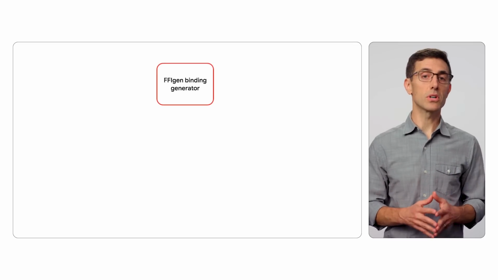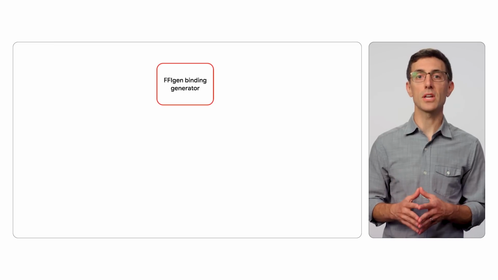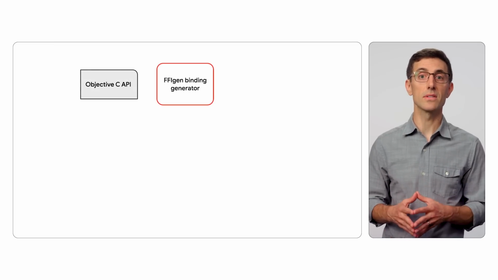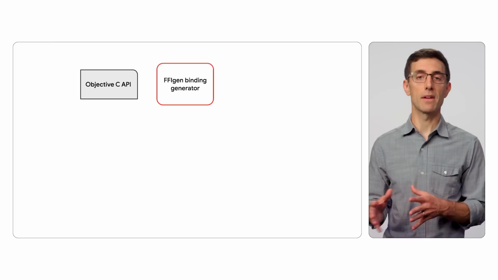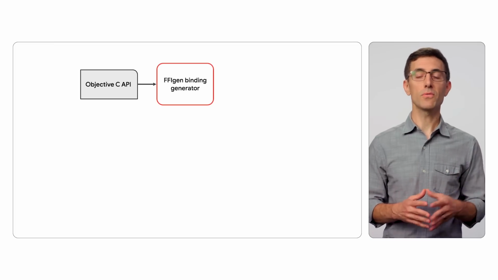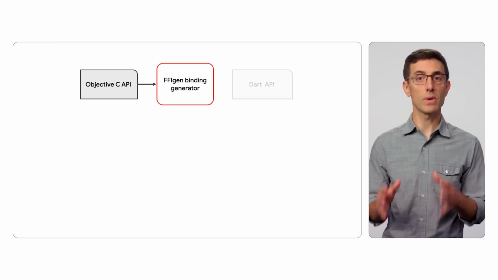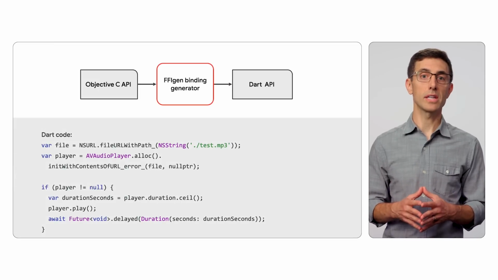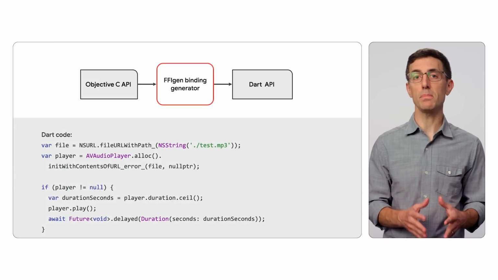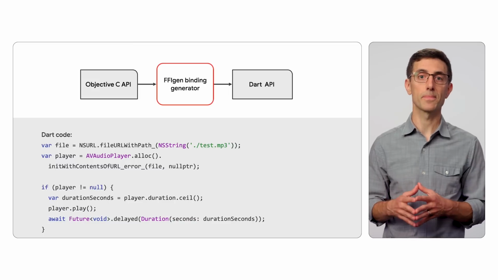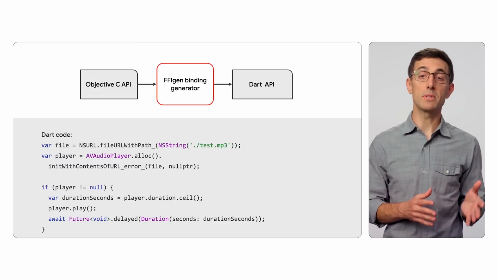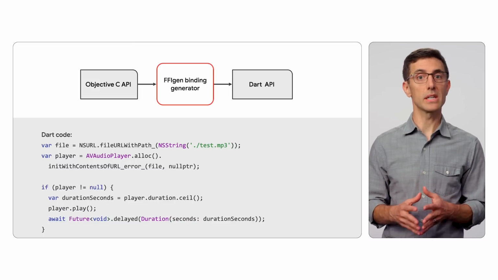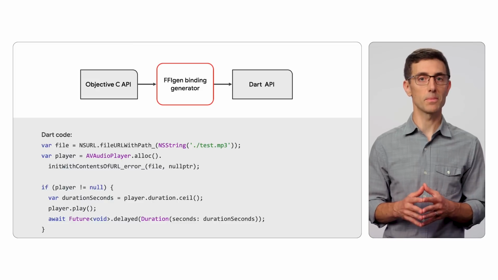This is a new tool called FFI-Gen, which automatically generates bindings from Objective-C headers, and JNI-Gen for Java interop. Once you've run the generator, you can then call directly into the APIs from Dart, like this example here, where we're calling into the standard Apple audio APIs in AVF Audio. This example used Objective-C, but we're currently working on extending this to cover Swift too.